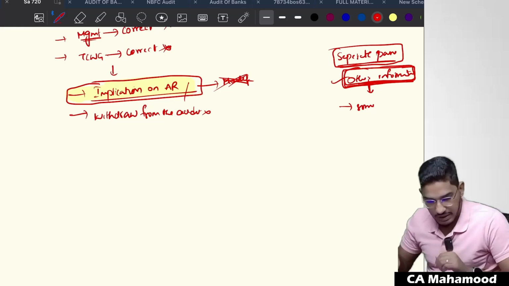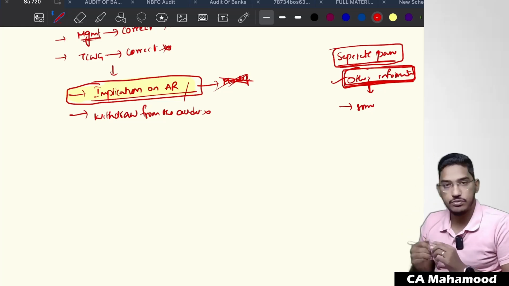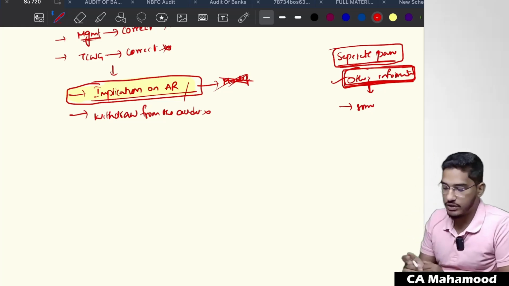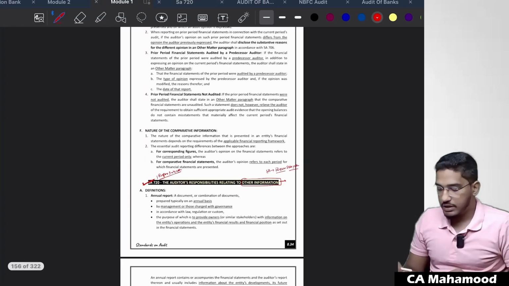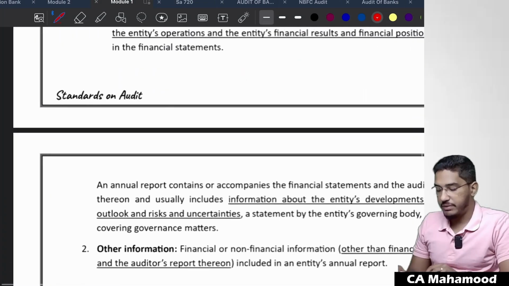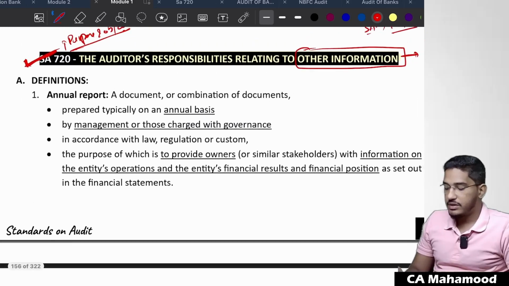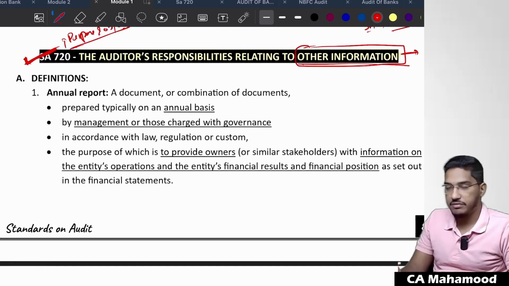Yes. So now with this background understanding, we'll try to read and finish the standard. Okay, shall we do it? Let us do it now. Now we can complete the entire standard in some 20 minutes of time. Let us have a look at it. So the auditor's responsibility relating to other information.